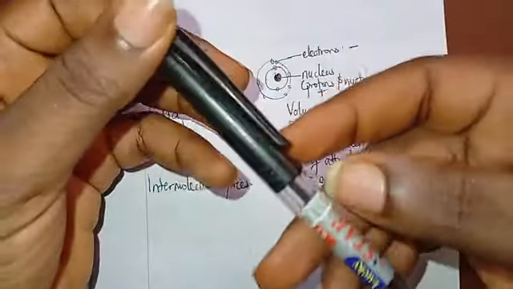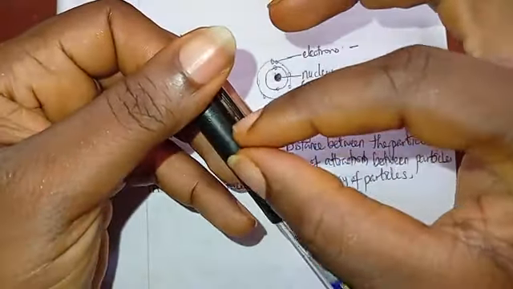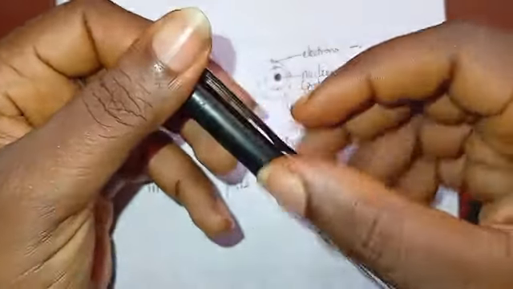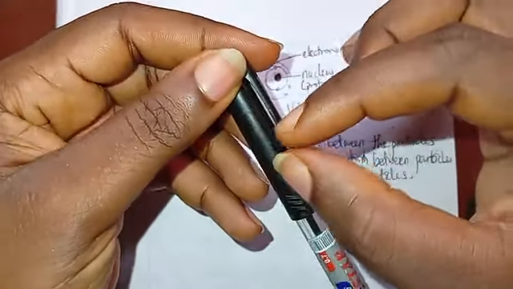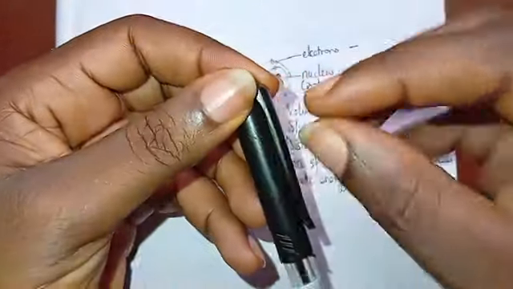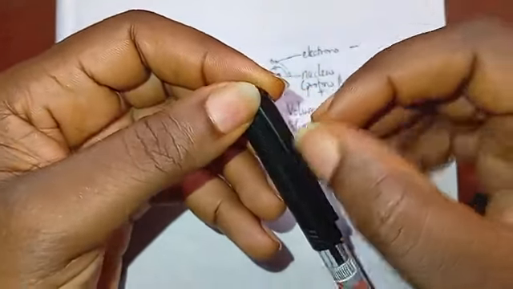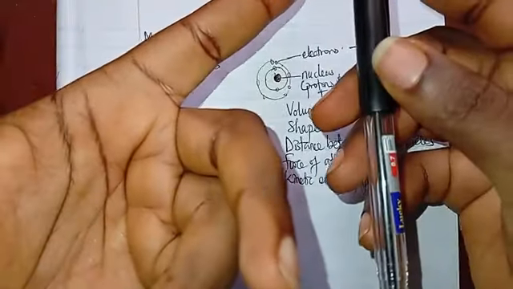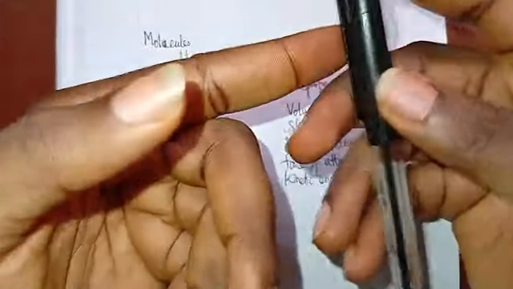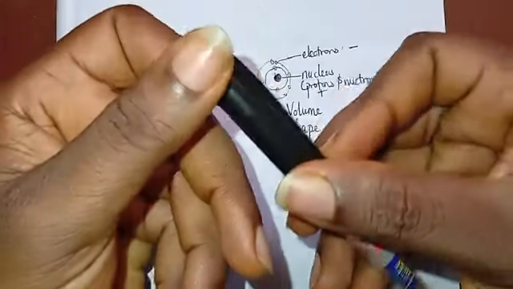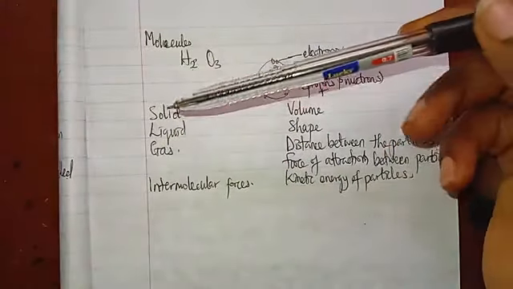That is why we can't even notice it, because at atomic levels or molecular levels, we need a very strong microscope to look at this at molecular level. So you can't notice their motion. Everything around us is in constant state of motion. We can't notice the motion of solids. Okay, so we've talked about solids.